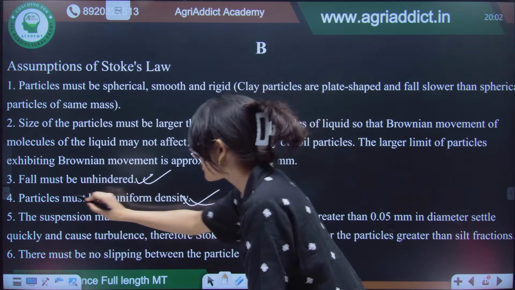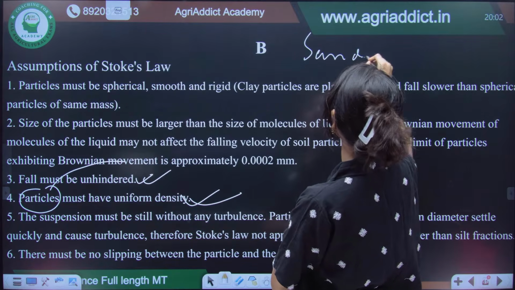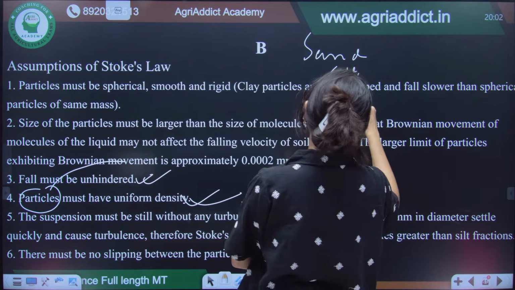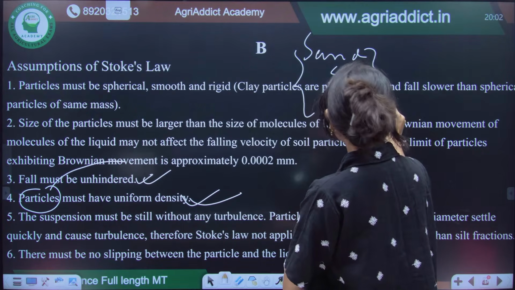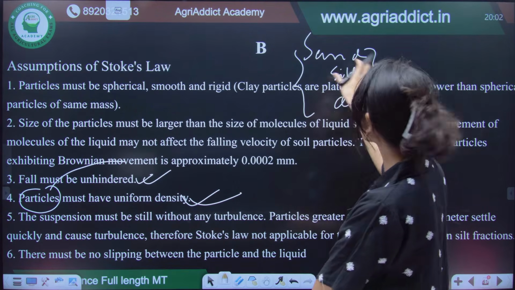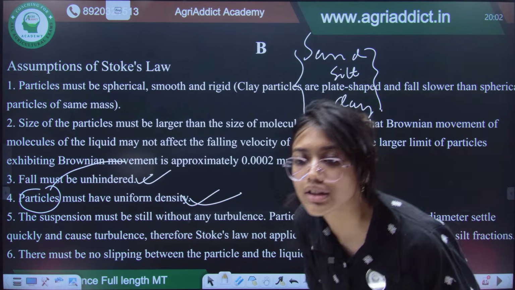The uniform density of the particles, it should be like sand must have a uniform density, silt must have a uniform density, clay must have a uniform density, but the density of these three should vary between one another so that you can fractionate based on density.